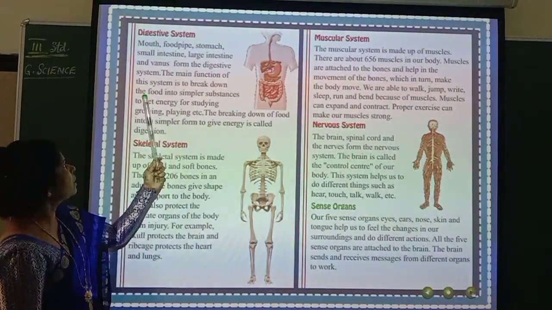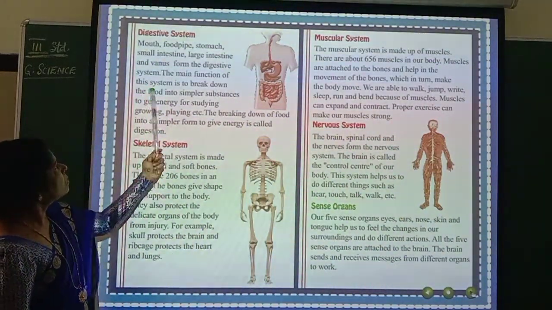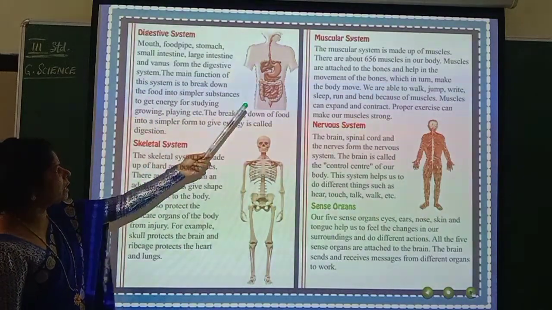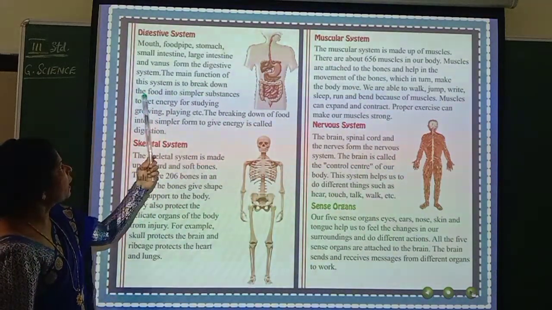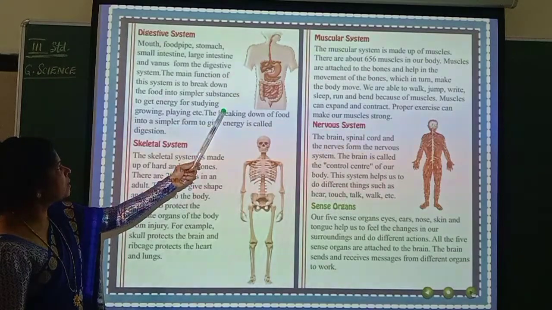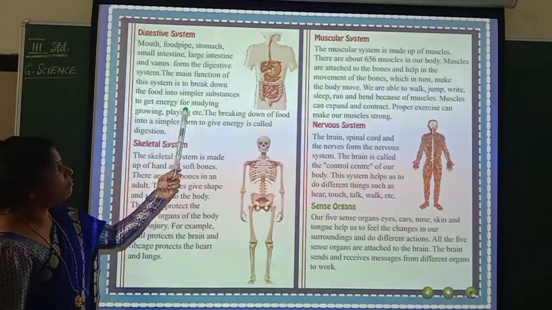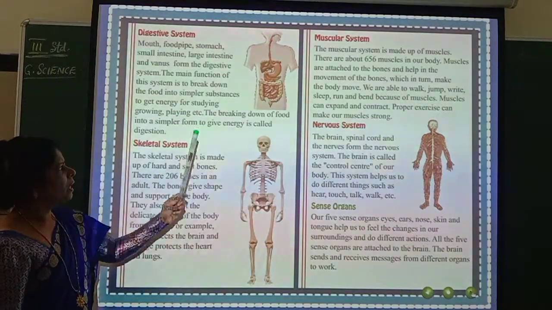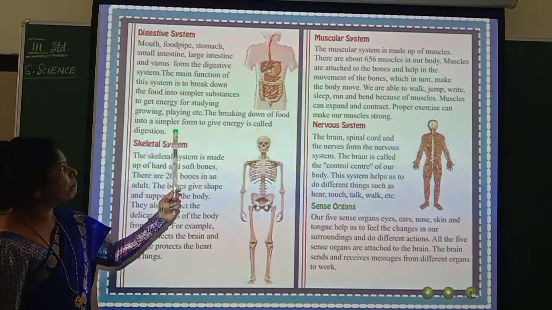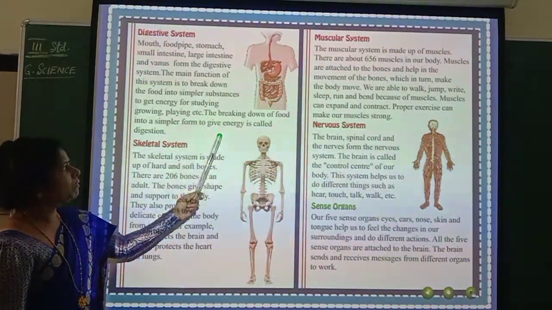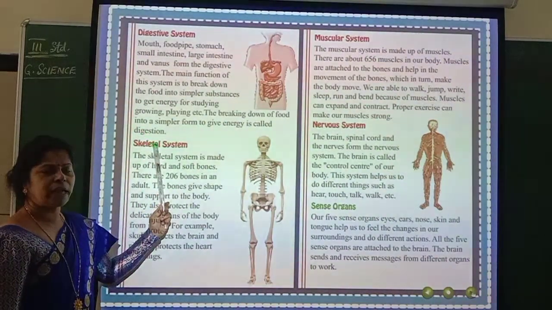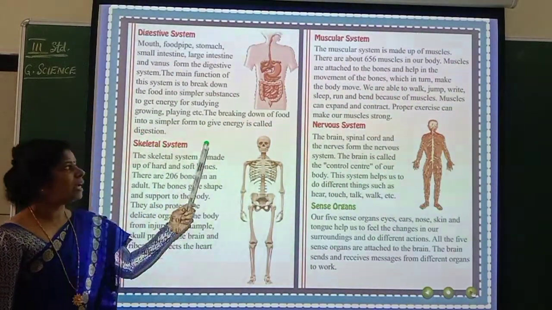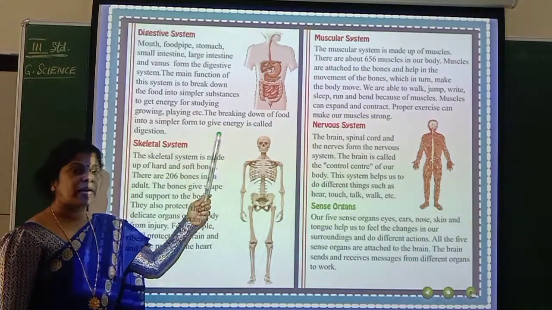So now let us see here. So the main function of this system, that is the digestive system, is to break down the food into simpler substances to get energy for studying, growing, playing, etc. The breaking down of food into a simpler form to give energy is called digestion. So what is digestion? It is nothing but the process of breaking down food.